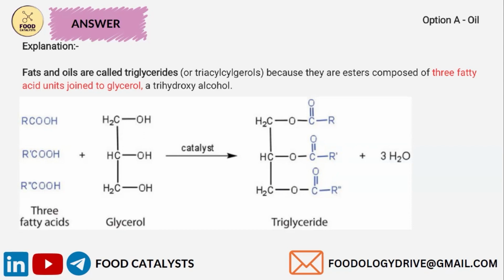This is the chemical representation. When three fatty acids are combined with glycerol in the presence of a catalyst, a triglyceride is formed with three parts of water.